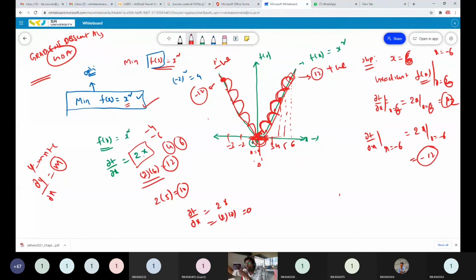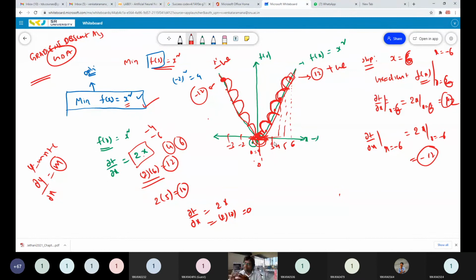If your initial point is in the positive slope region, it tries to move towards the negative side and lands at zero slope. If it is in the negative slope side, it tries to move toward the positive slope side, and finally lands at the zero slope or the minimum point.